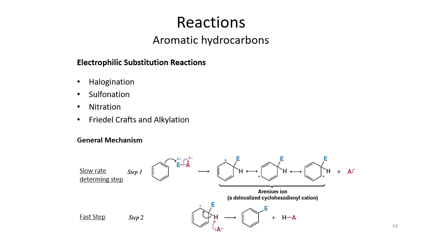When a base abstracts the proton, this sigma complex again obtains aromaticity. In this case the driving force is the aromaticity of the product, and we get the substituted product where E replaced H. We call it an electrophilic substitution reaction, because some electrophile substituted the hydrogen already present in the benzene ring.